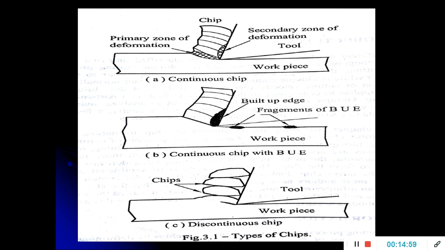A low rake angle and small cutting speed are responsible for the production of these chips. Got the idea? What is the discontinuous chip?